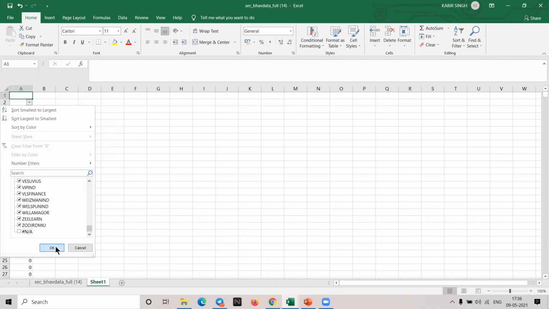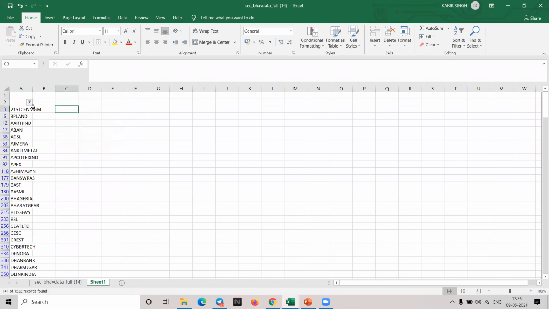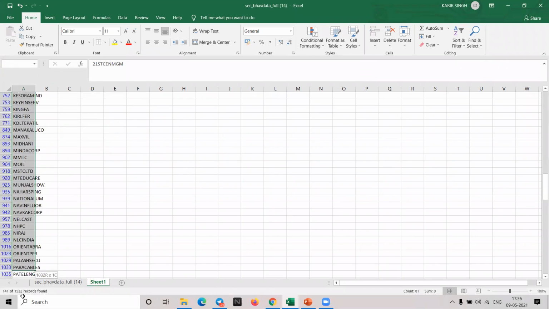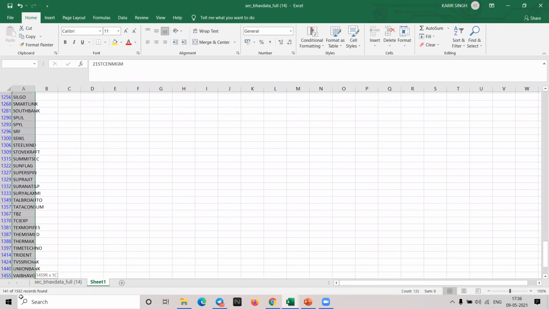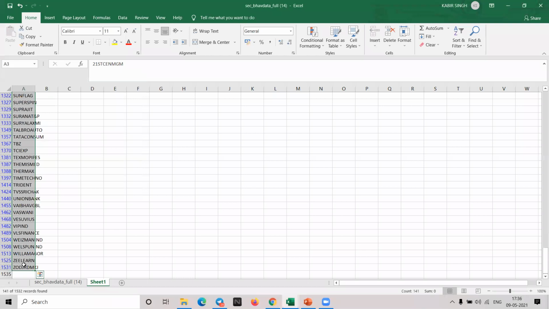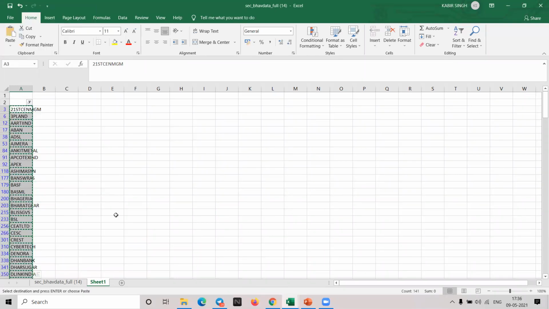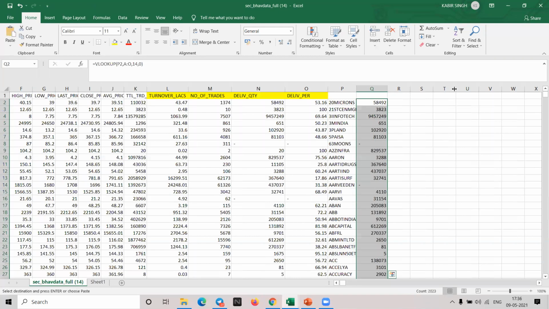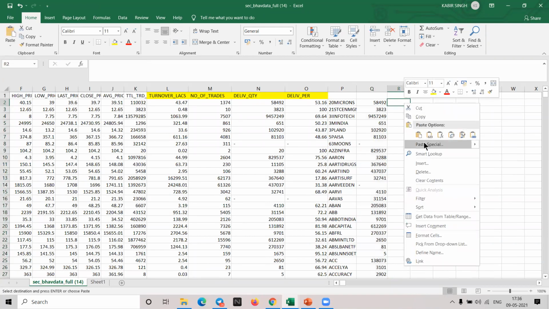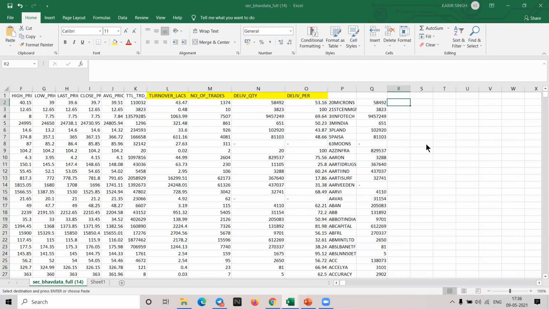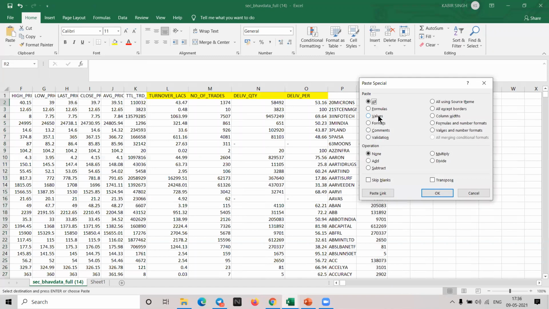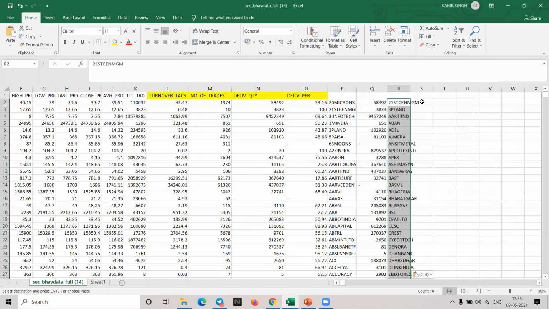Okay. So now I got the list. I'll copy it now. So still you can see there are a lot of stocks, right? Around 1500 is there. In this few penny stocks will be there. So those have to be ignored. So again, I'll paste the list here. So simply values is what you have to select. Sometimes it will show you hash. So to remove that, select values and do direct pasting. And it will show you like this.